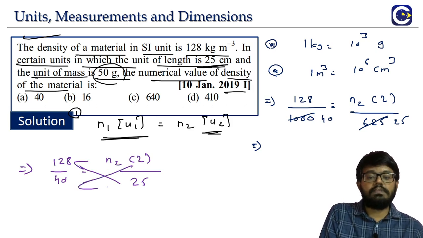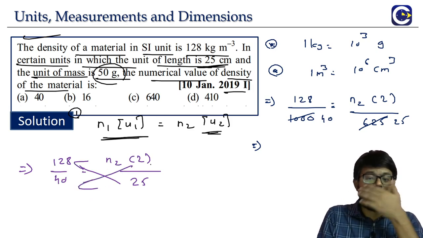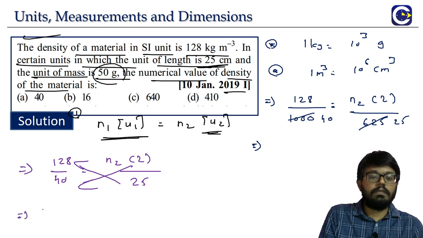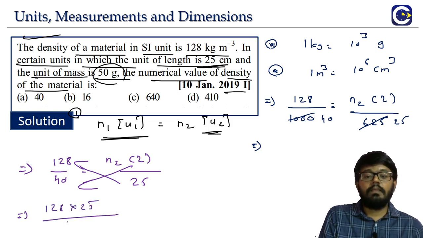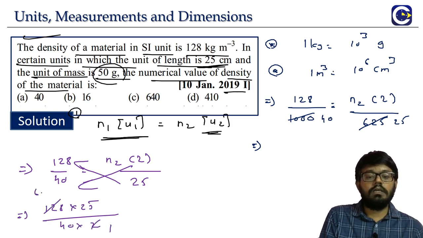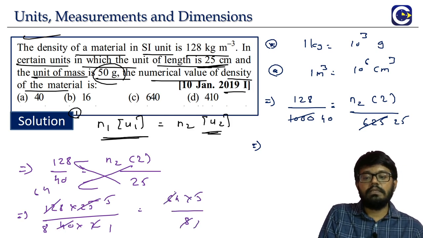Take everything to the left side, right? 25 will go to the numerator. 2 will come to the denominator. What is it? 128 into 25 by 40 into 2. 2 ones are 2, 64s. Then 5 5s are 5, 8s. What is it? 64 into 5 by 8. One more cancellation. 8 ones are 8, 8 8s are 8. What is it? 40. So this is our value of N2.